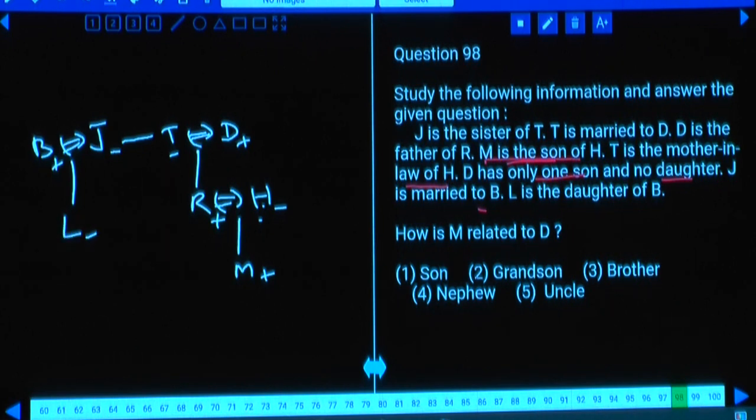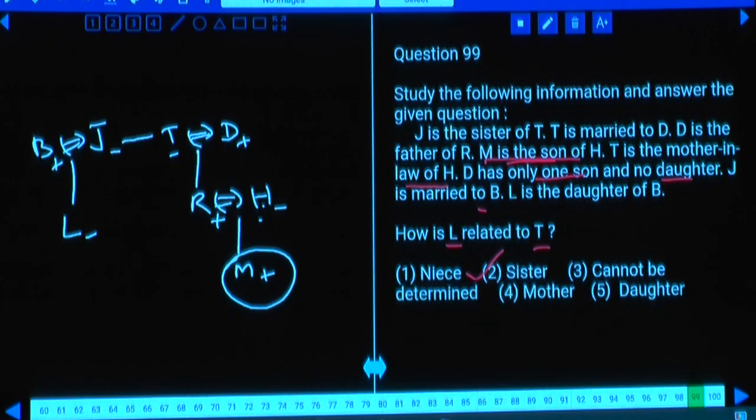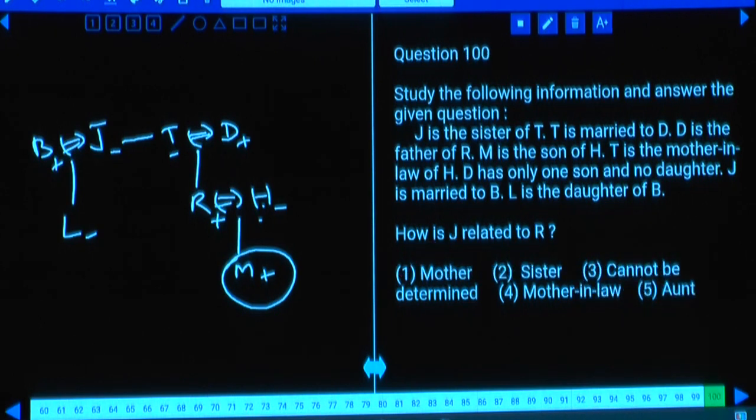Then question 98, how is M related to D? M is the grandson of D. Grandson, that is choice 2. Then question number 99, how is L related to T? T's sister is J, sister's daughter, sibling's daughter, that is niece, choice 1. Then question number 100, how is J related to R? R's mother's sister is aunt, that is given in choice 5.